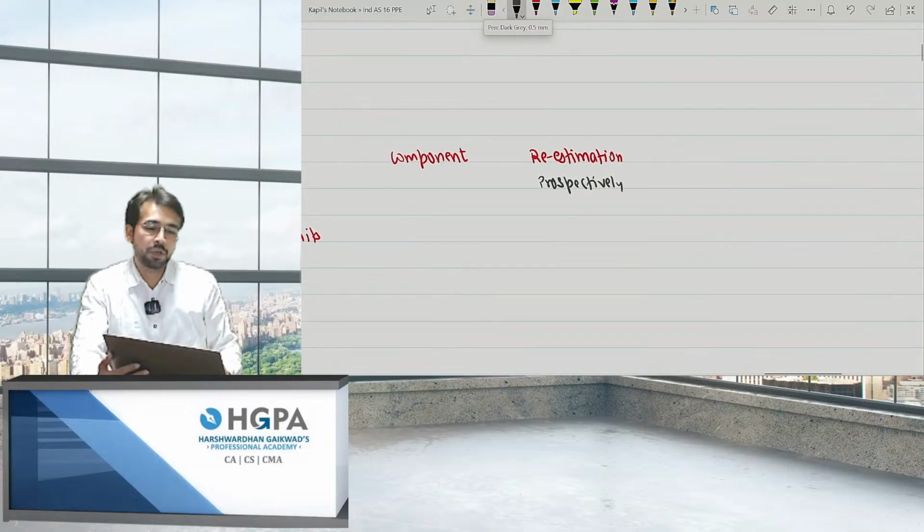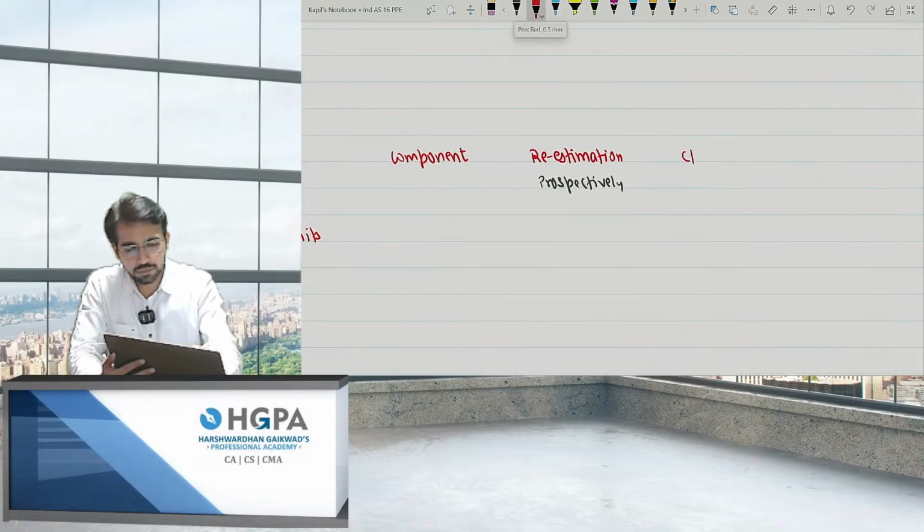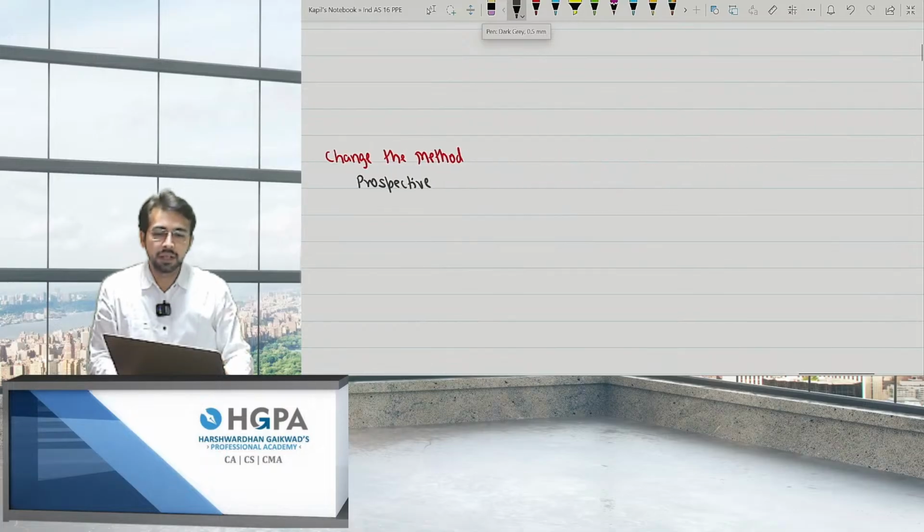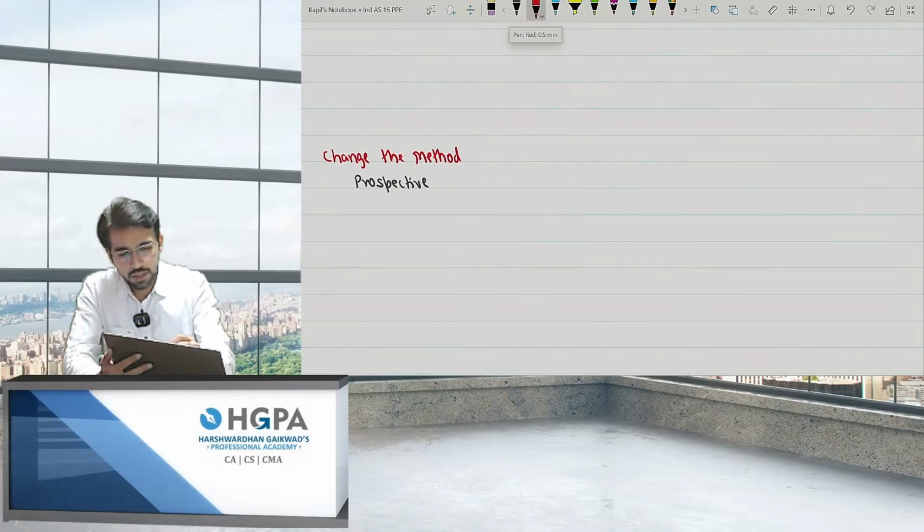The effect should be prospective. Okay. Can you change the method? The answer is again yes. Will it be retrospective or prospective? The answer is prospective. And the last point which we studied is change in decommissioning liability.